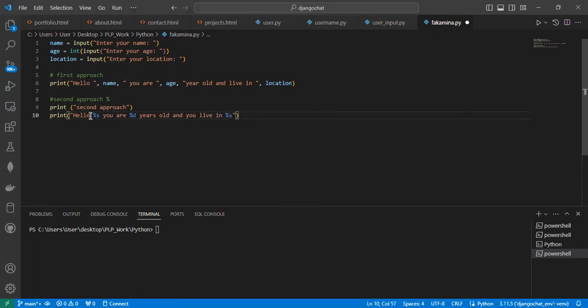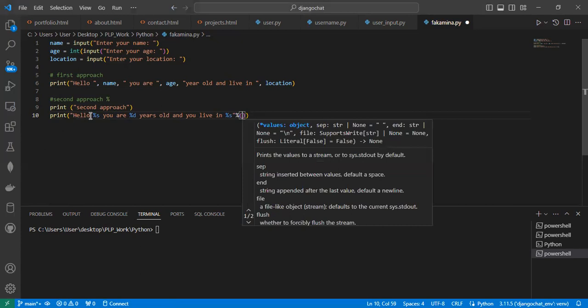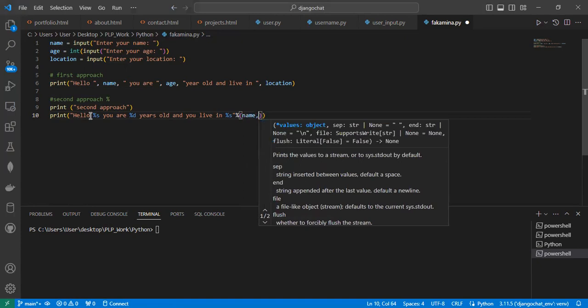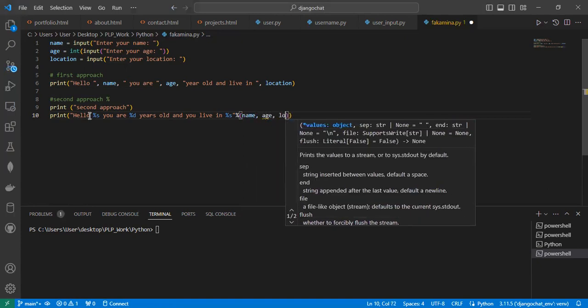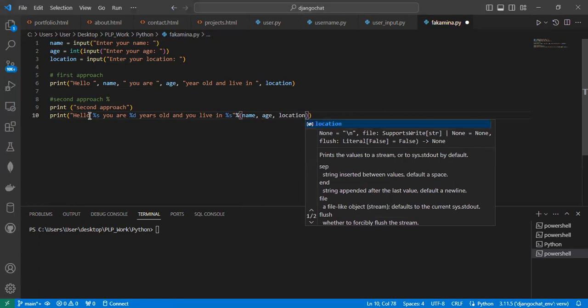And then after the inverted comma, you put percentage, and then the names that you need to print from it. Remember, you must make sure that you put them respectively. If it's first name, you put name, comma, age, comma, location. Done.